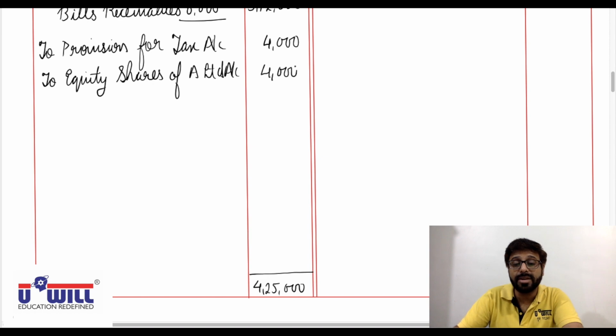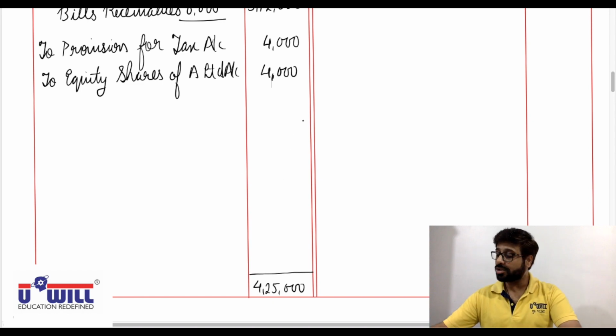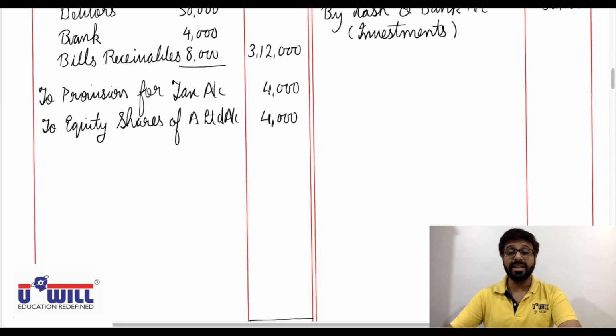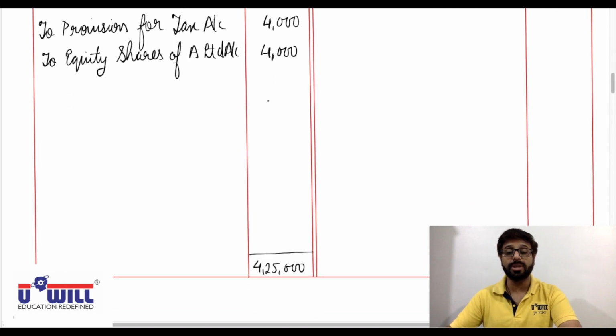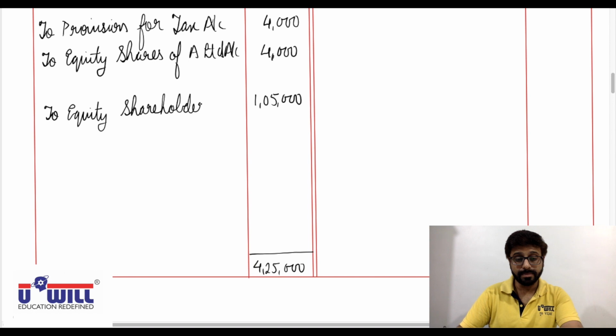Okay, this extra entry was there which we forgot in the beginning, and if you all have remembered and done it, very good. Now we transfer the balance to the equity shareholders account. So 4,25,000 minus 3,12,000 minus 4,000 minus 4,000, that is 1,05,000, to the equity shareholders account, in bracket profit.